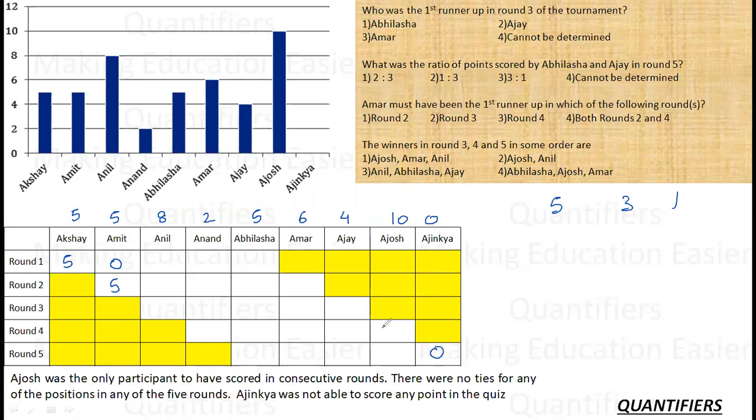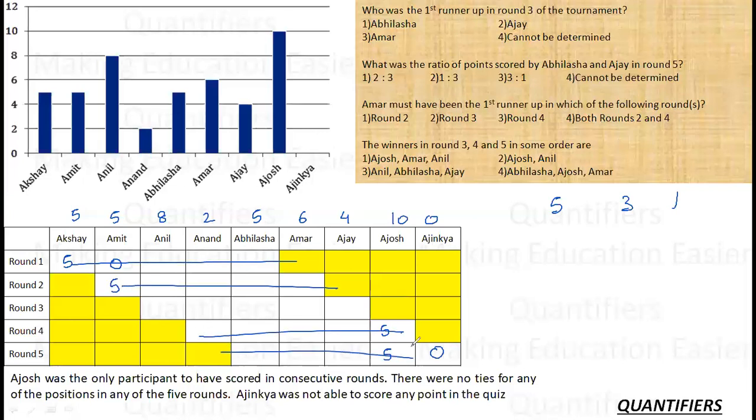Ajosh has scored 10, so this is 5 and this is 5. Obviously, Ajosh is the only player to have scored in consecutive rounds. So my top position for 5 rounds is sorted already, and I have just started solving my set. It is a very good starting point for me, right?